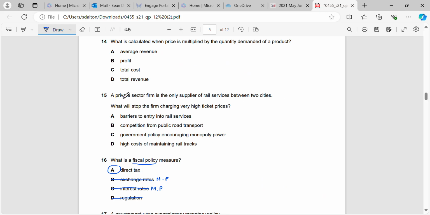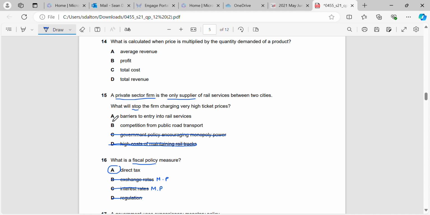Okay, question 15. A private sector firm is the only supplier of rail services between two cities. What will stop the firm from charging very high prices? Okay, so the high cost of maintaining rail tracks is not going to stop them from charging high prices. More likely it will increase their prices because their costs of production would be higher. Government policy encouraging monopoly power, again, that's going to help them charge high prices if the government wants them to continue to be the only supplier or a monopoly.